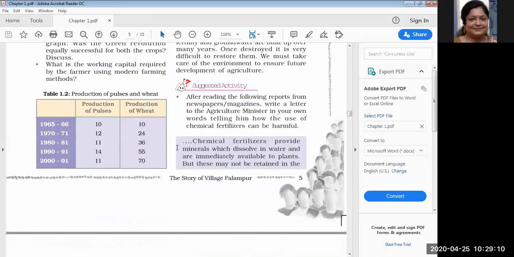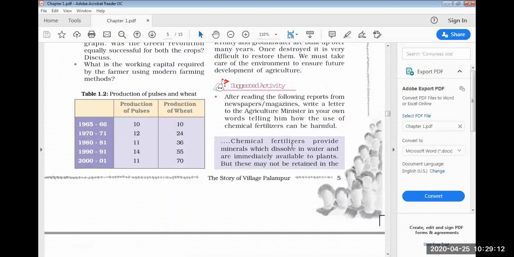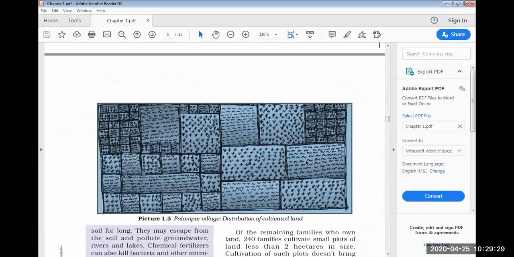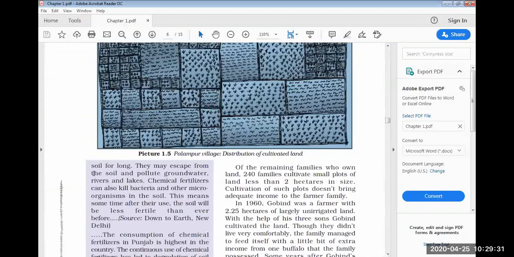Here, activity one I want to do. Chemical fertilizers provide minerals which dissolve in water and are immediately available to plants. But these may not be retained in the soil for long.